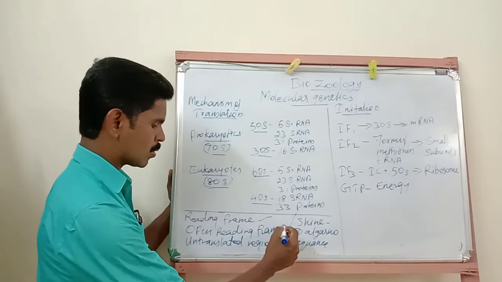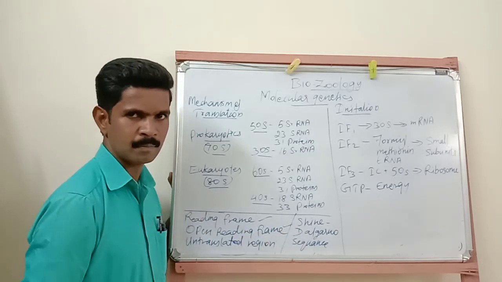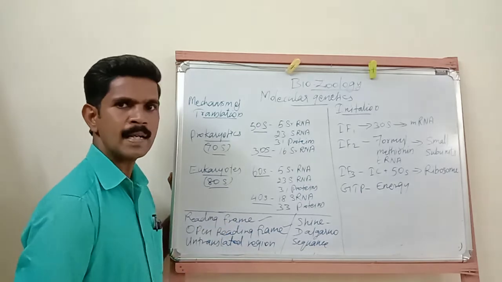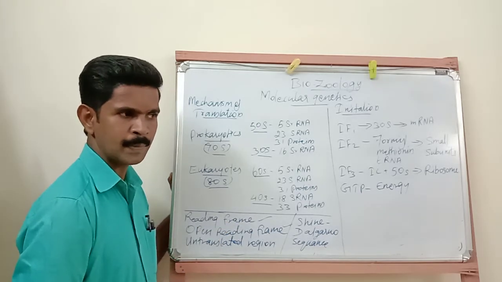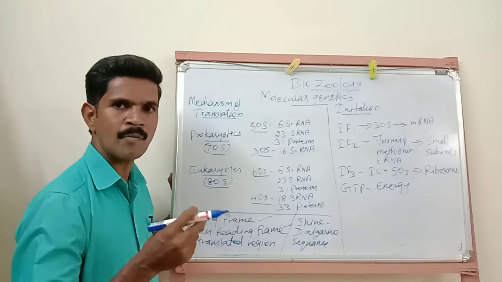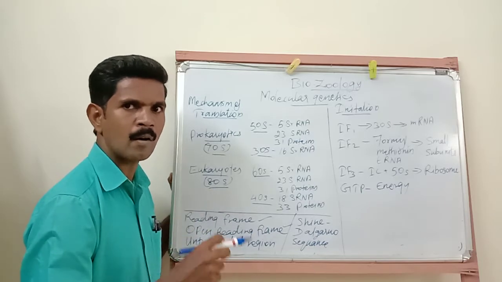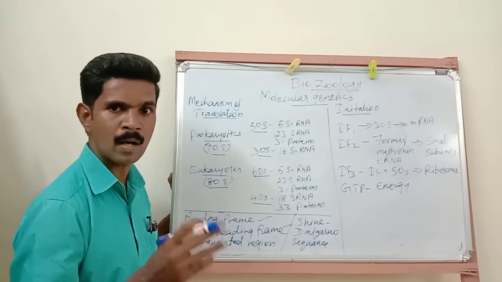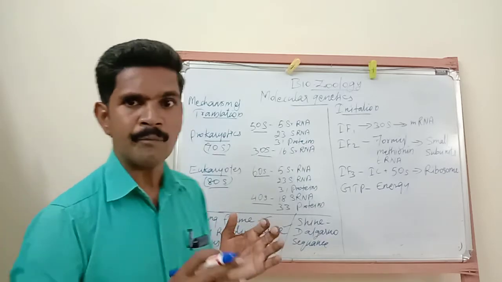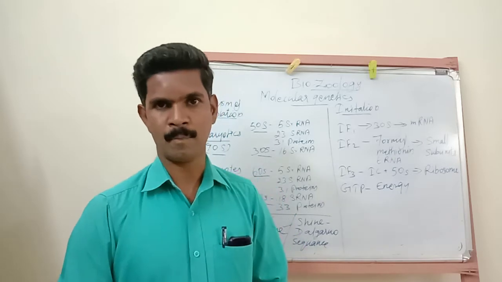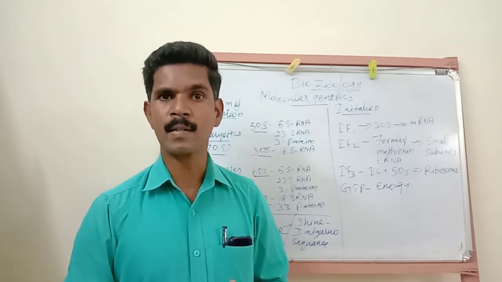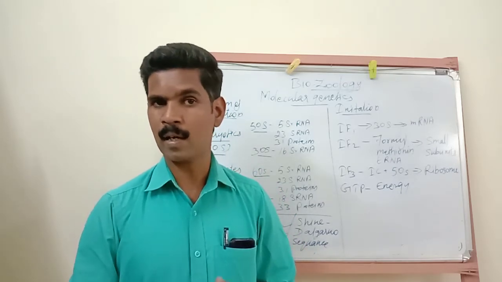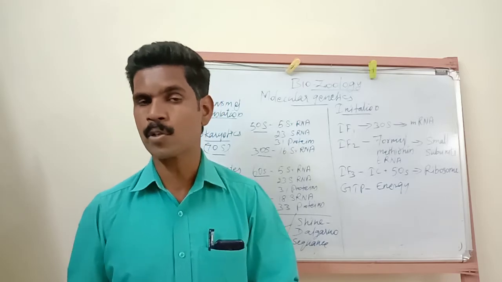And the second 2 mark question is the open reading frame. Here, open reading frame means any base sequence of a DNA molecule or RNA molecule with a start codon, which is involved in the translation process to produce the protein.